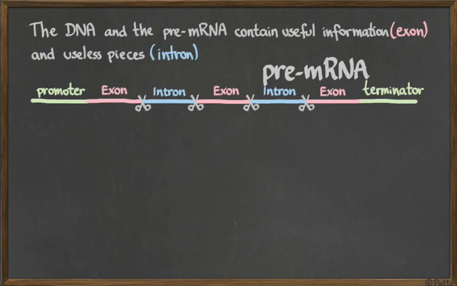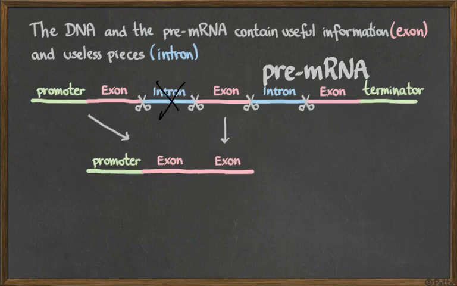So there will be enzymes that work like scissors. They will excise these introns out, they cut and they glue the exons in place. So promoter, exon, cut out this intron, and then you have another exon, and then cut out this intron, and then you have another exon, and you have the terminator.